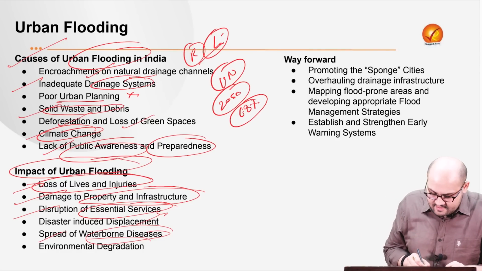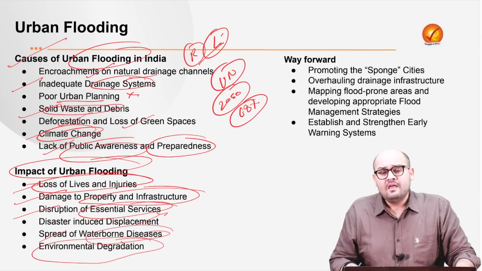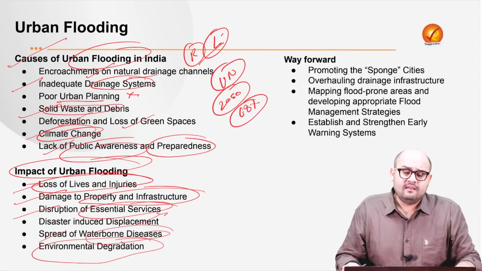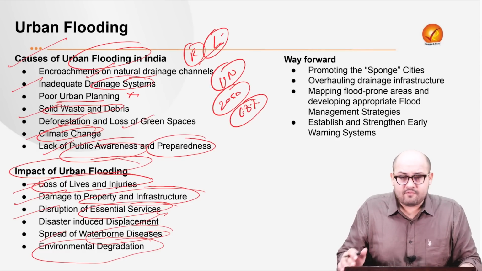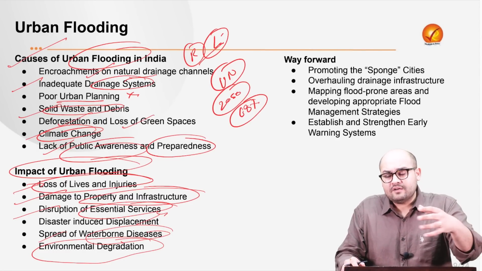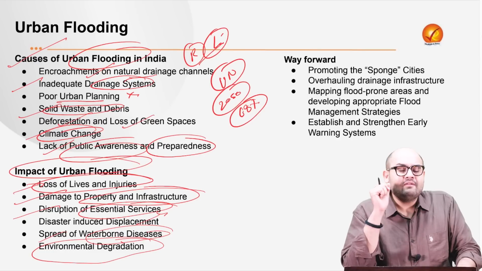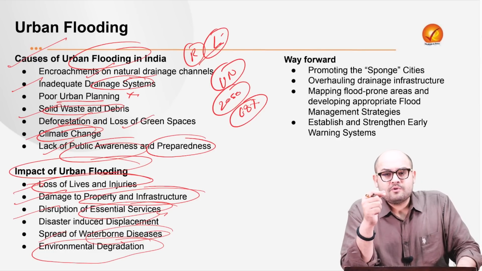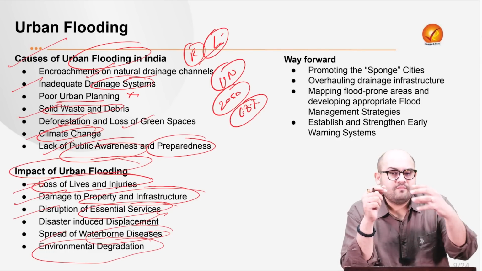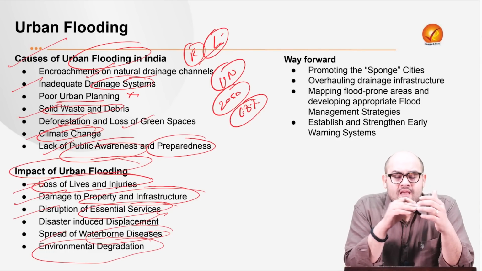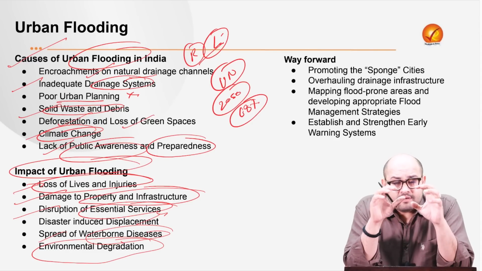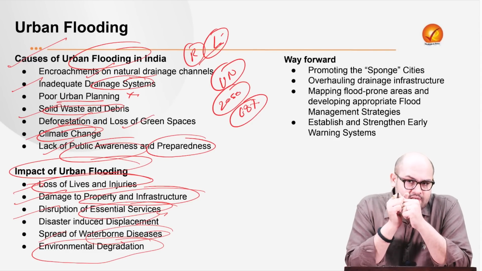Next is environmental degradation. Obviously, once you have the encroachment of the natural drainage systems, for example, the rivers or the lakes, or you have deforestation, it affects the environment very badly. And once you have the situation of urban floods, the water runs off with great speed, and that removes the top layer of the soil, and that reduces the retention capacity of the soil, right?